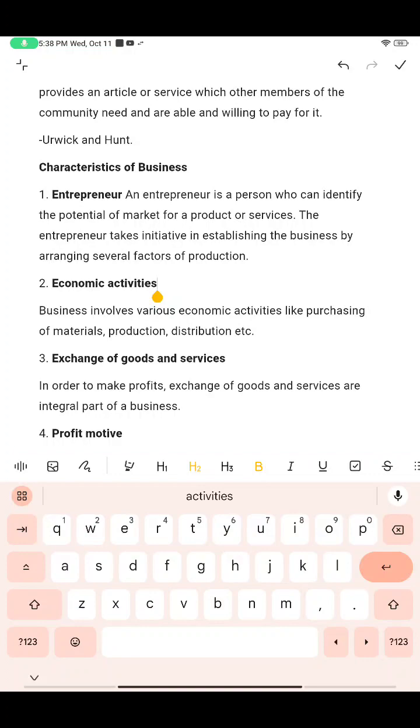Business is also offering service. It's not just about selling products or purchasing products, it is also providing the service. Service means what? For example, if you have purchased a laptop, whenever your laptop needs repair, you'll go to a service station. What they will do is make sure that your laptop will work properly again. So here they are not preparing any product, not purchasing a new product, and not selling your product. They are just making sure your product is working and functioning normally.